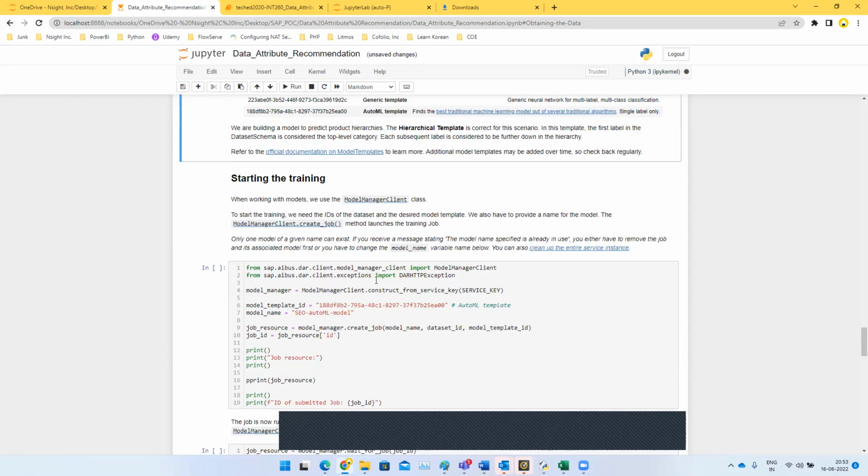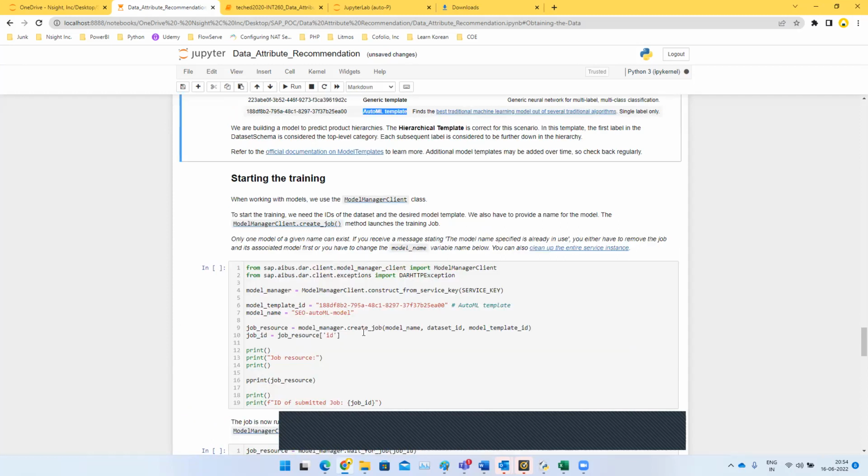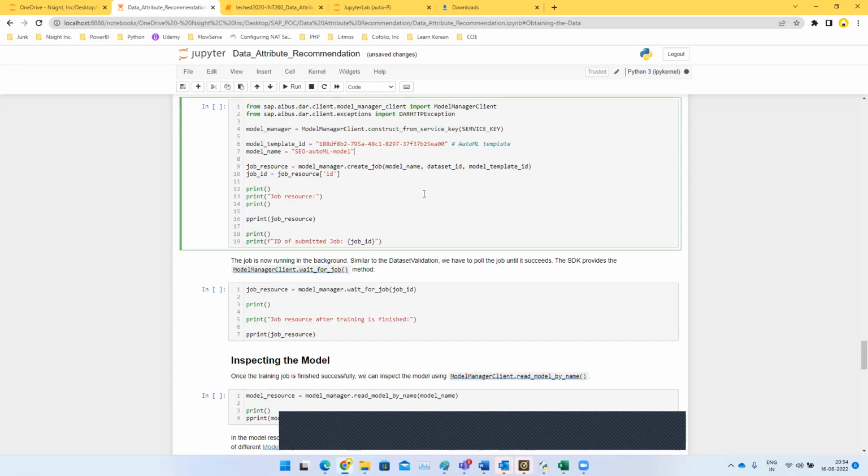For building our model, we will be using the model manager class, a model manager client, and in the client we will be passing in the model template ID as you are seeing over here, and the model name. You can name the model anything. The name can be similar to the model template, or you can rename it to anything that you want. And once the model has been defined, we can run this.